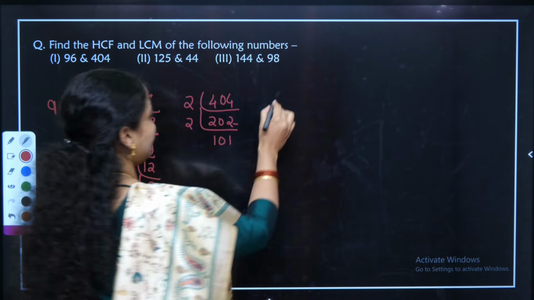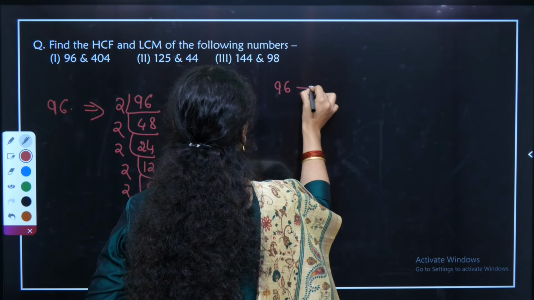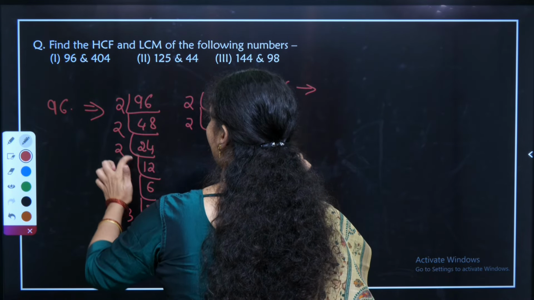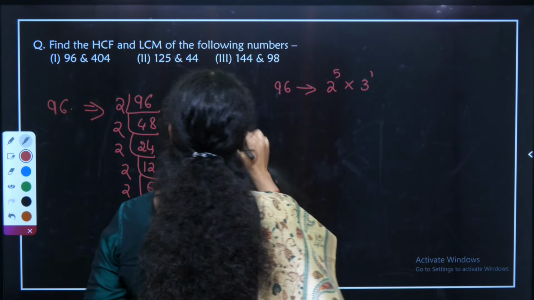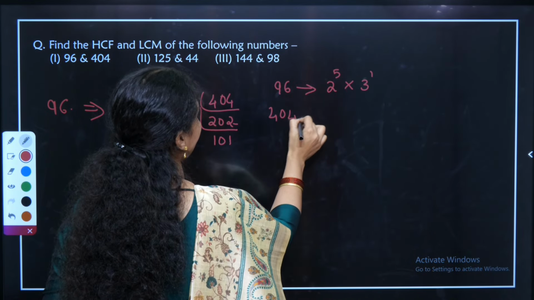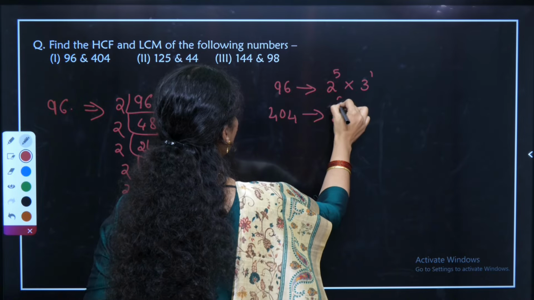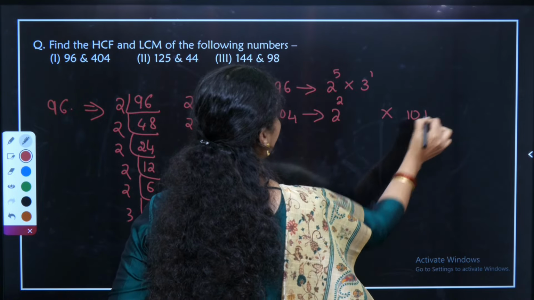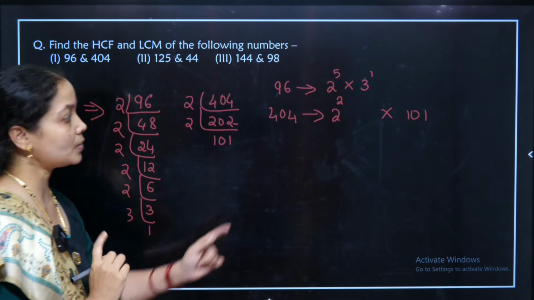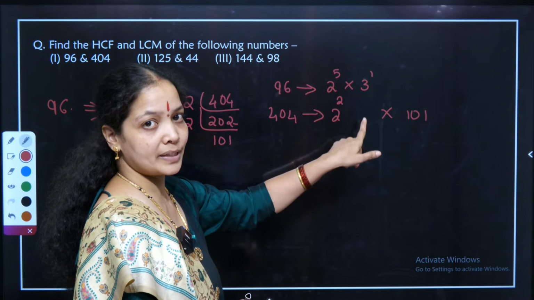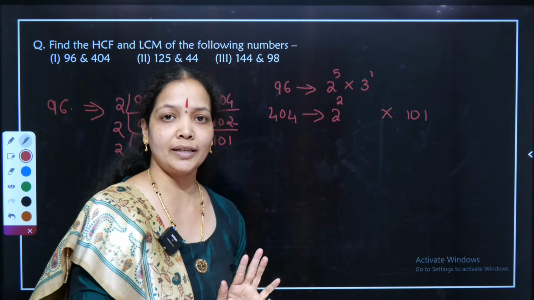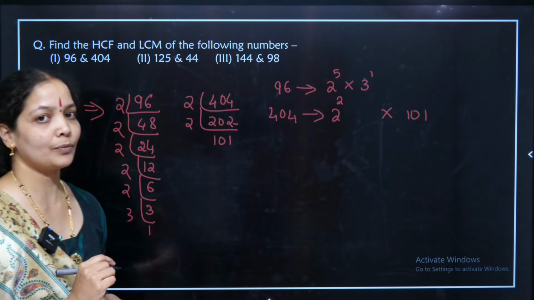Writing the prime numbers at one corner, 96 gives me 2 power 5 into 3 power 1. 404 gives me a prime factorization of 2 square into 101. Remember, in the previous question also I wrote it in the same format. In between, 3 was not there, so I left a space. Here also I am following the same technique. You should also do the same technique with me.